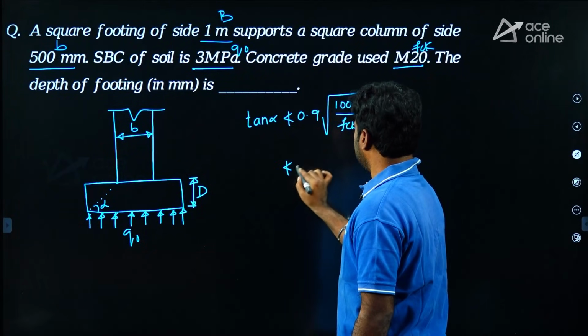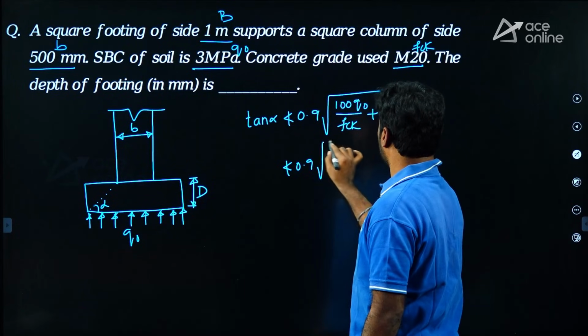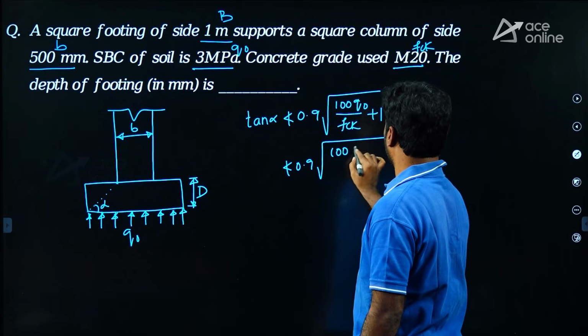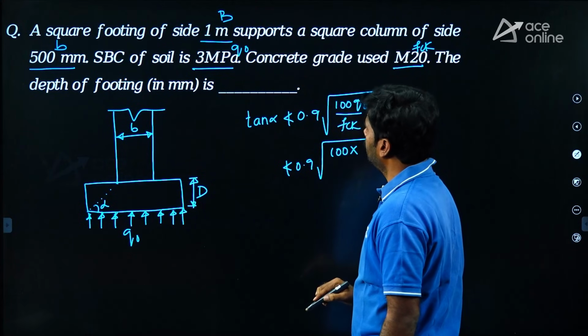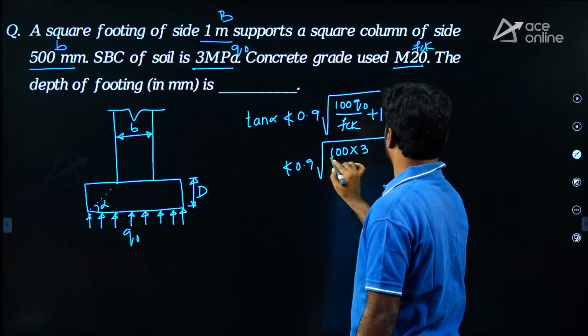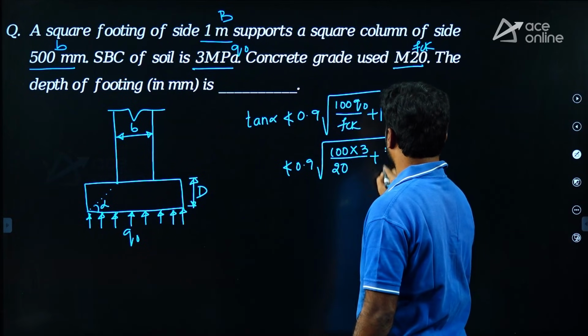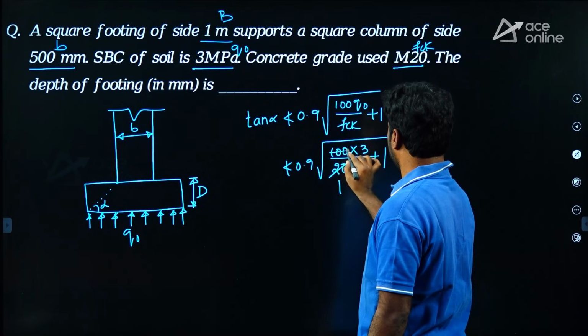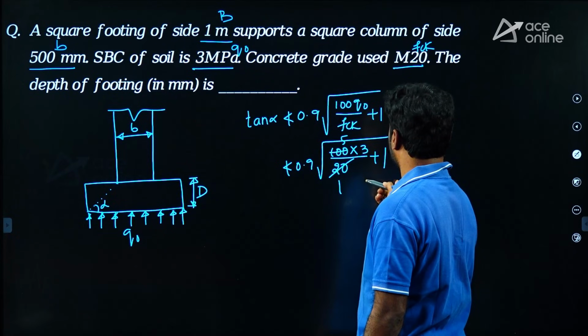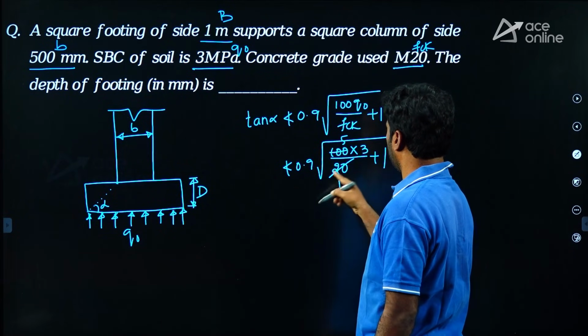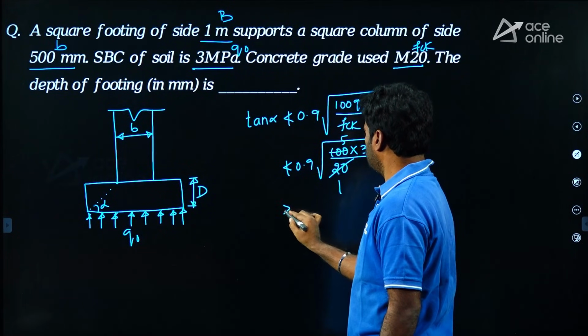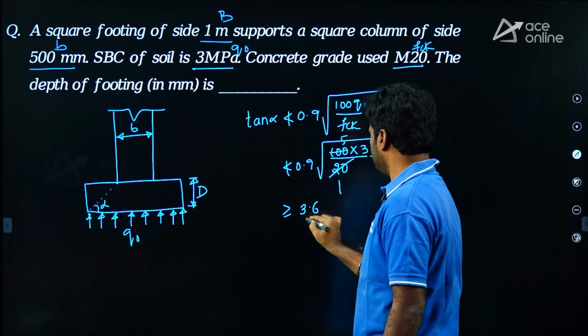What is Q naught here? 3 megapascal upon, what is FCK here? 20 plus 1. 20 5s are 5 into 3 is 15, plus 1 is 16, root 16 is 4, 4 into 0.9 is 3.6. It should be greater than or equal to 3.6.